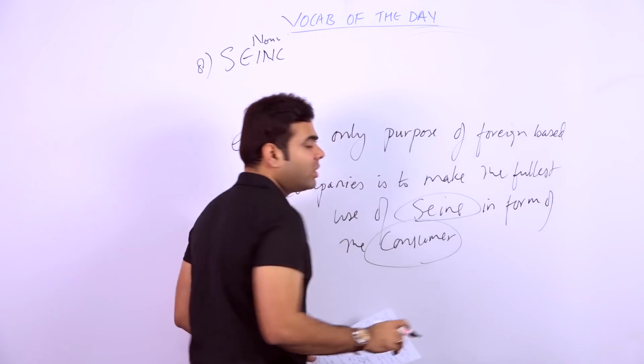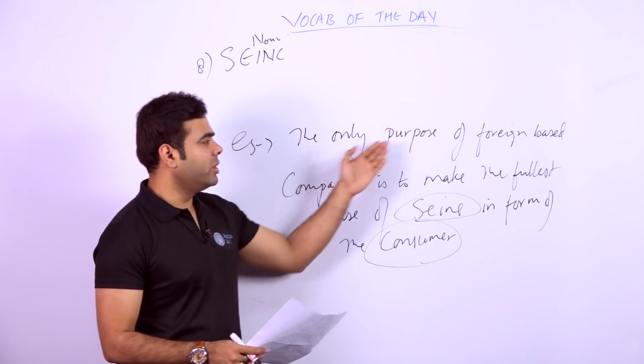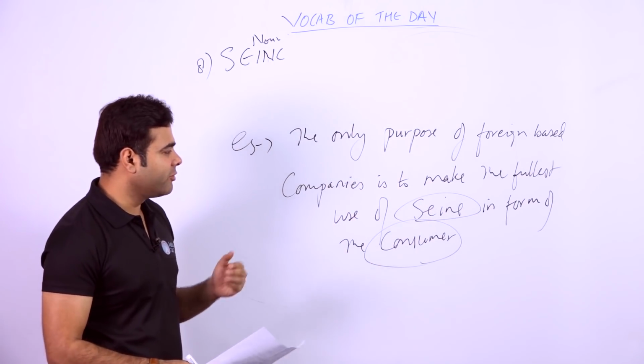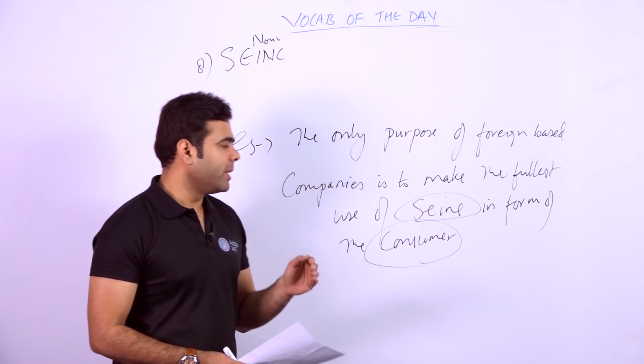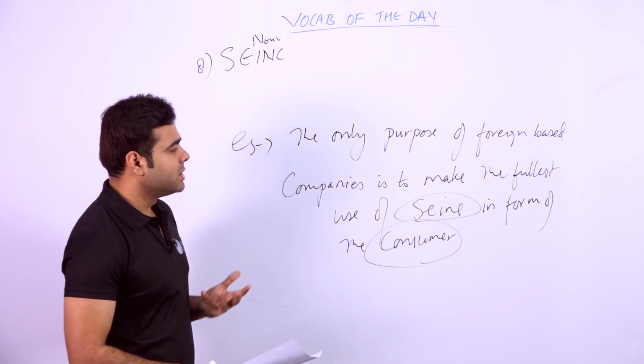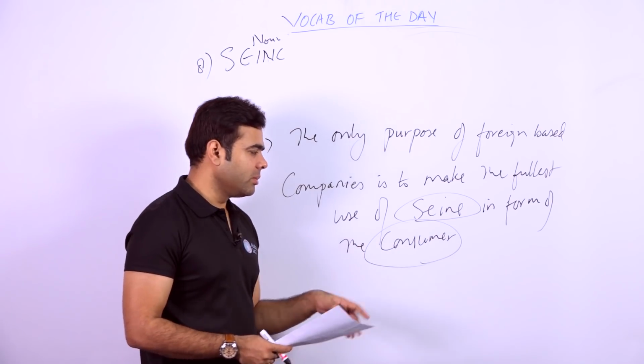It's sane word actually, students. The sentence is: the only purpose of foreign based companies is to make the fullest use of what? Sane in form of the consumer.